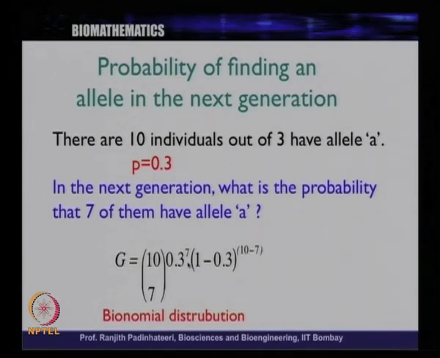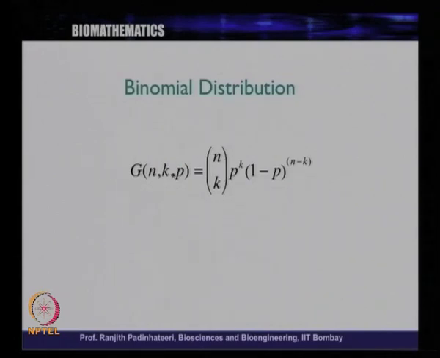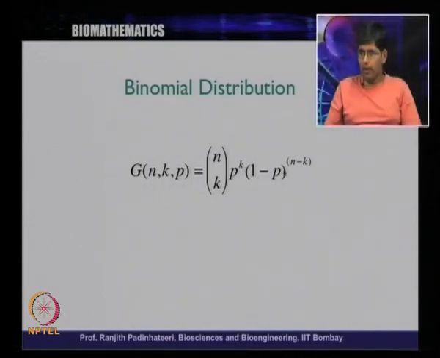Now, when we say binomial distribution, it has some particular properties. In general, the binomial distribution is n C k p power k, 1 minus p power n minus k. So, this is the general nature of the binomial distribution.